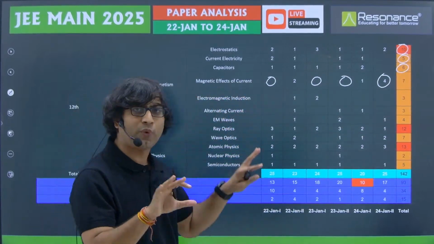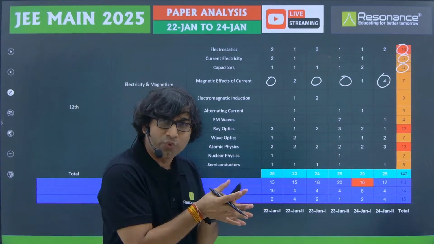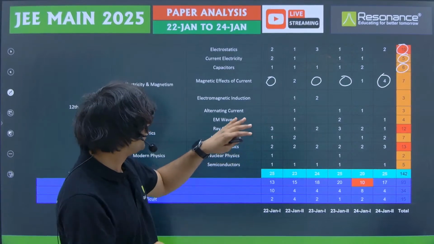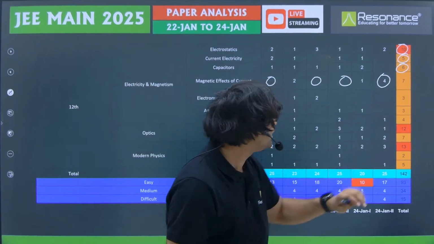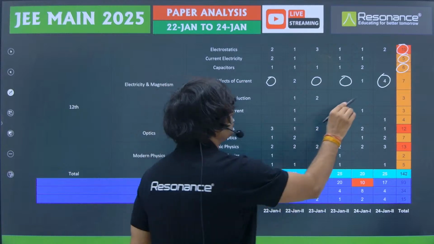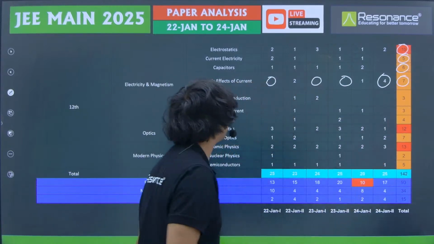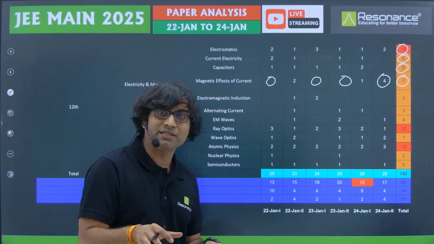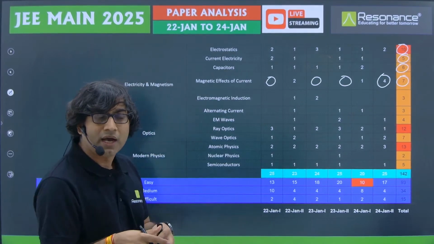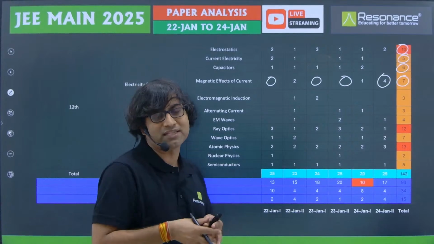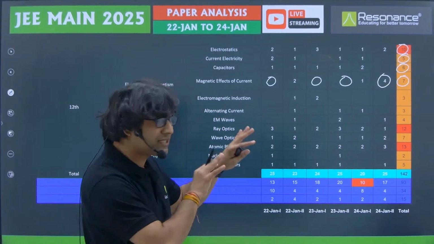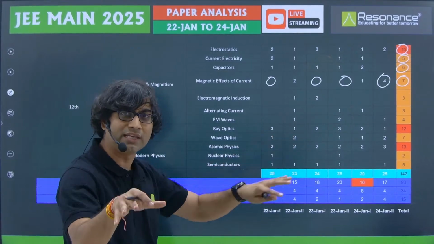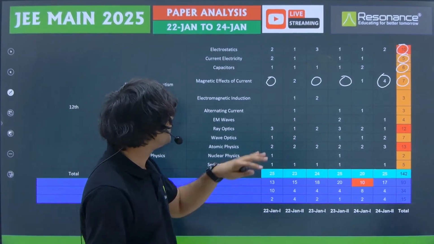So most of the questions were easy only, very few questions were of the moderate level, and maybe only 1 question was of the difficult nature in this category. So total 7 questions we got from magnetic effects of current. Definitely we did not get any question from Earth's magnetism, which was not part of the syllabus also, and NTA has maintained it also. They did not ask any questions so far from Earth's magnetism. So if you want, you can leave that topic for the next upcoming papers.